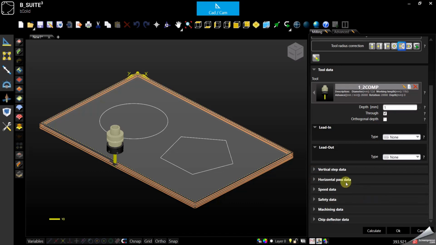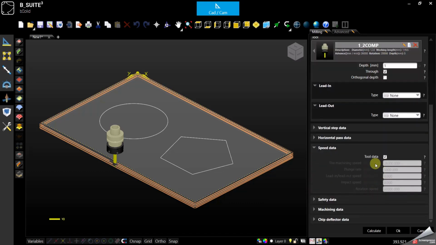We have seen vertical, horizontal, the speed. Normally it's going to take the default of the tool. Otherwise, if you don't like the default of the tool because you are working with a different material, remember you can always turn the default parameters off and change them directly here on the machining. Of course, you are allowed to play between the minimum and maximum that was defined while creating the tool.